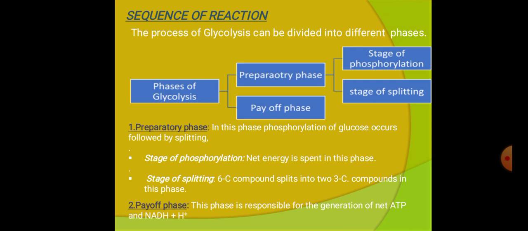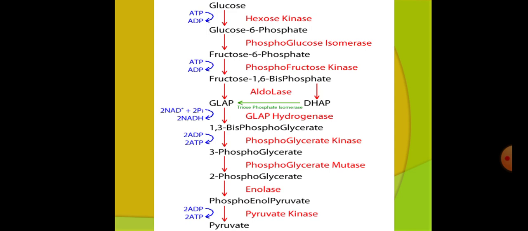The next phase, the second phase, is the payoff phase. Payoff phase means generation. In the first phase, the net energy is utilized. In the second phase, the net energy is generated. Here, ATP and NADH plus molecules are generated.